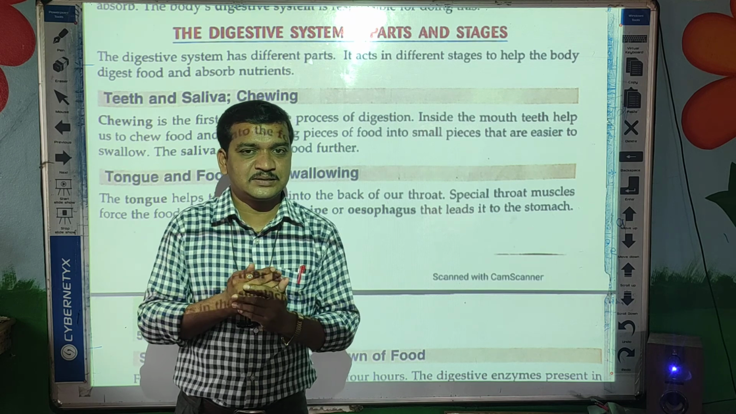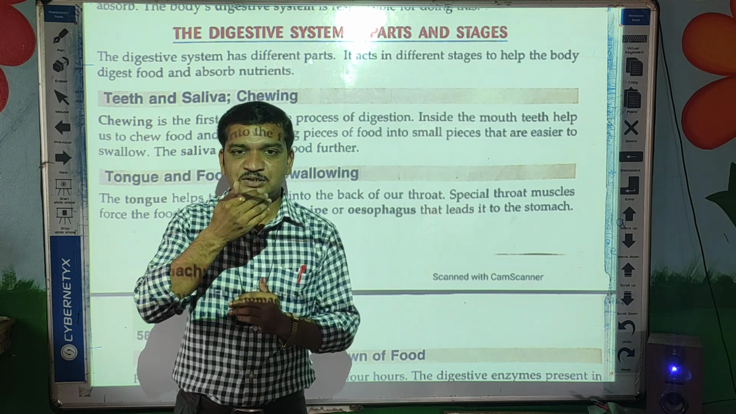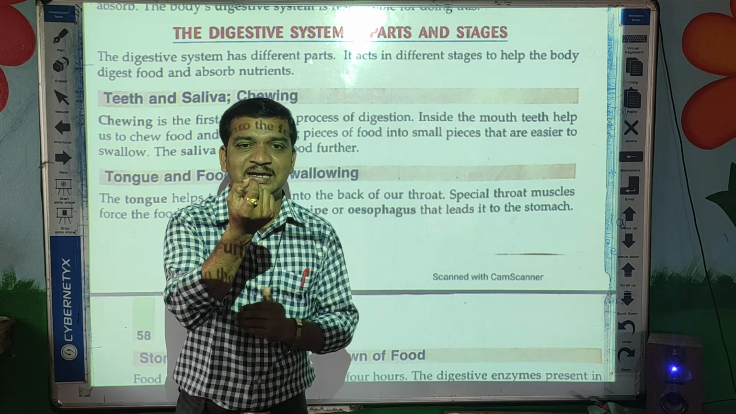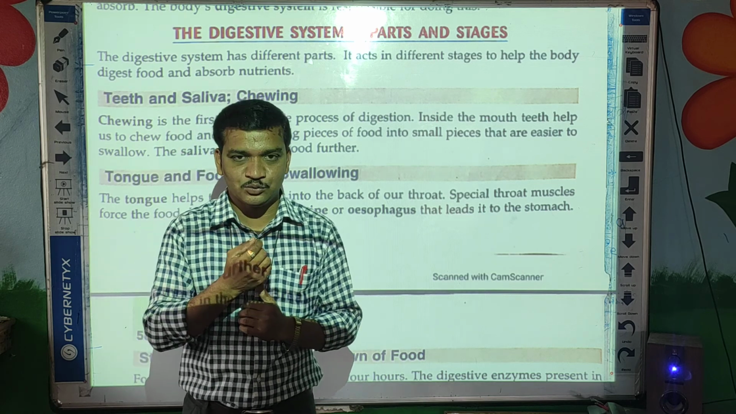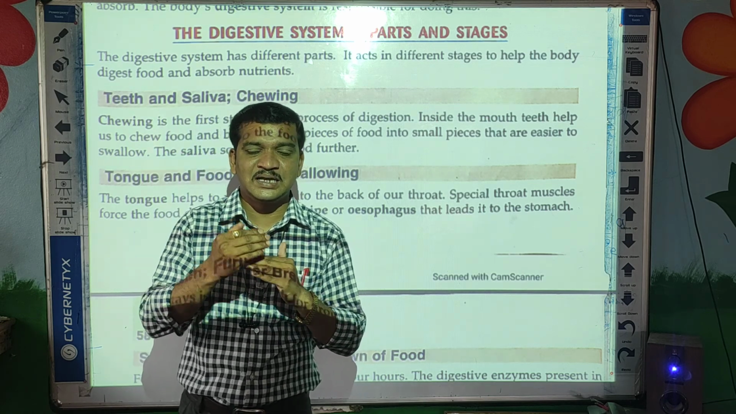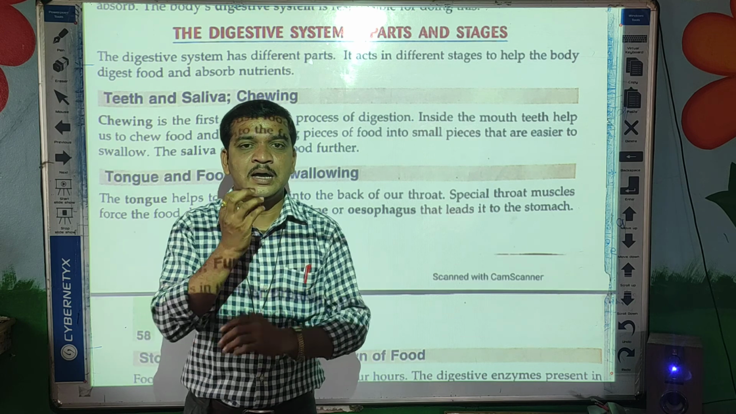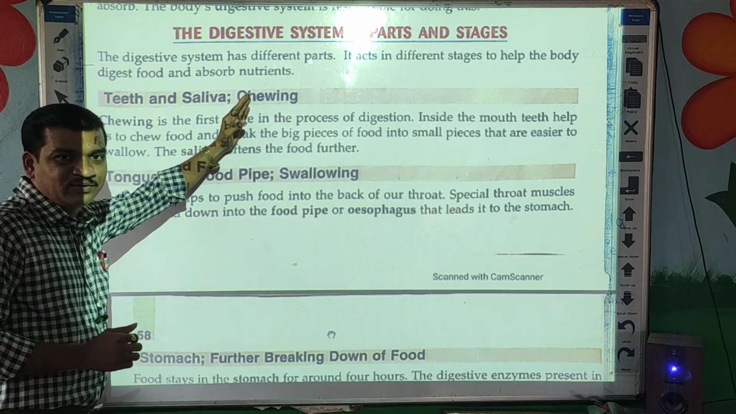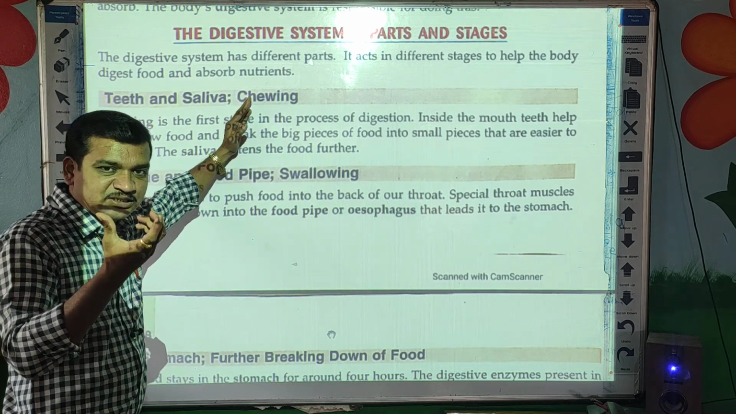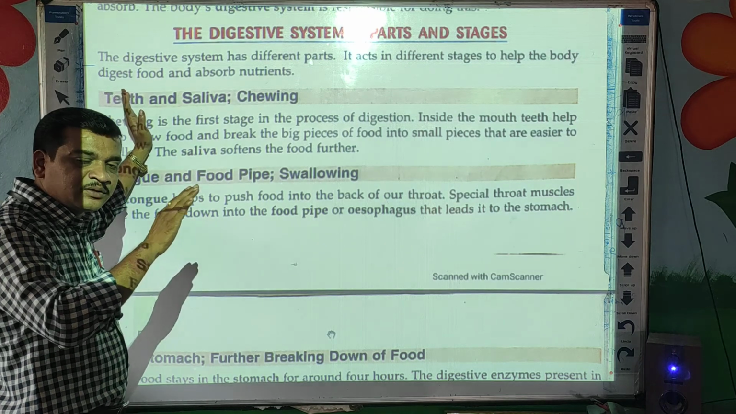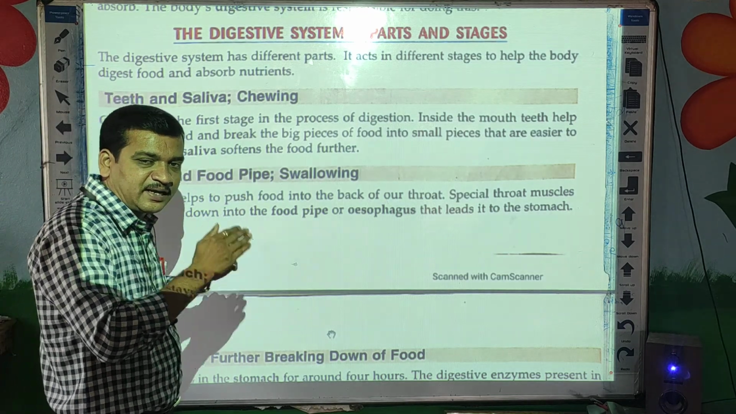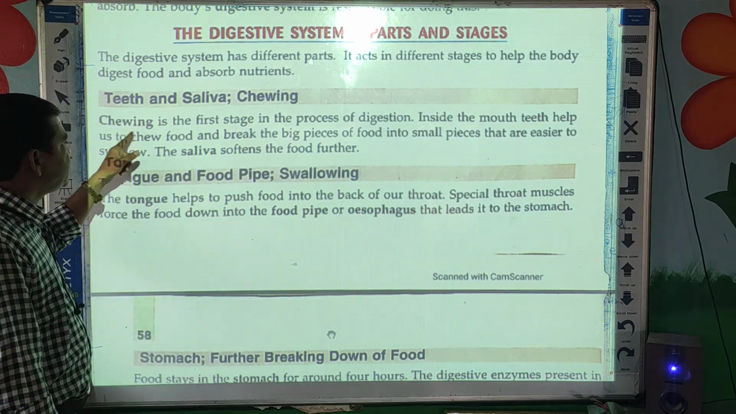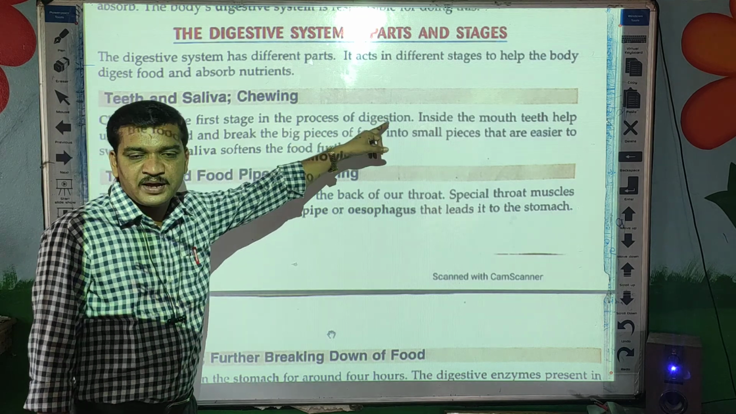So how can that paste form? First we chew the food, and while chewing, saliva, that is a water-like liquid present in our mouth, mixes in our food and forms a paste-like structure. Okay. So we are chewing first with the help of our teeth, and in that the saliva mixes in our food, and that is where the paste is formed. That paste, now see, chewing is the first stage in the process of digestion.